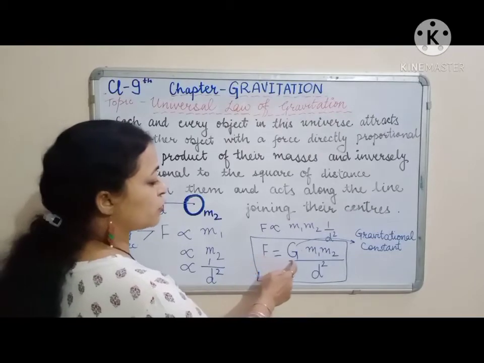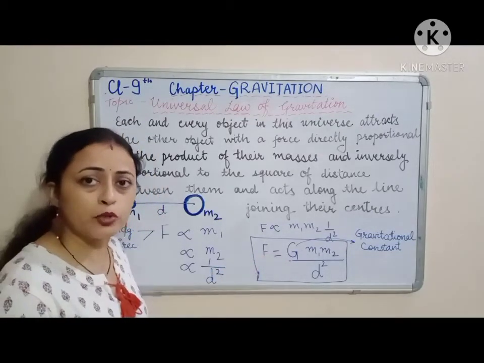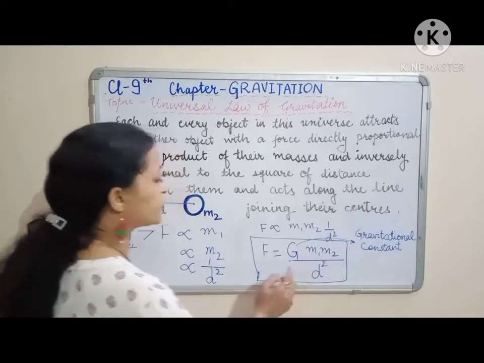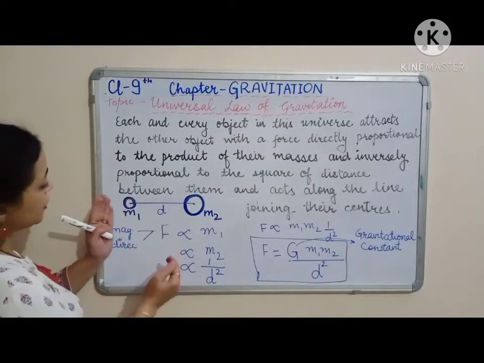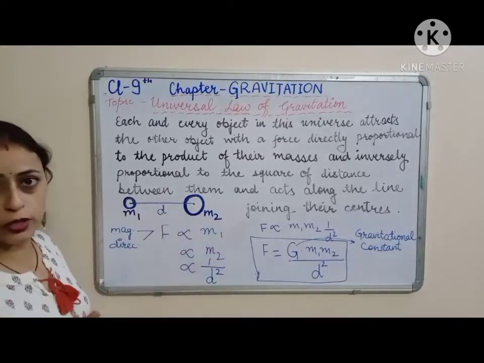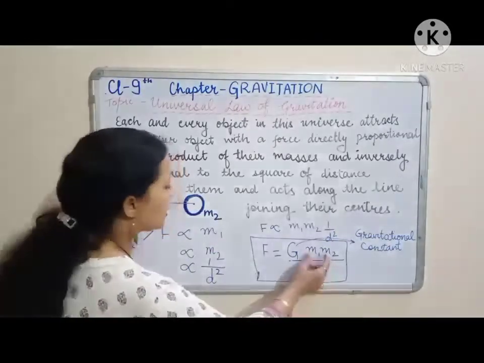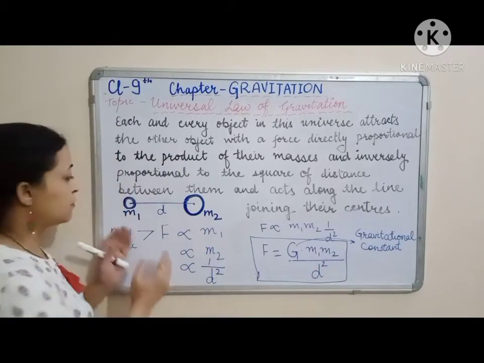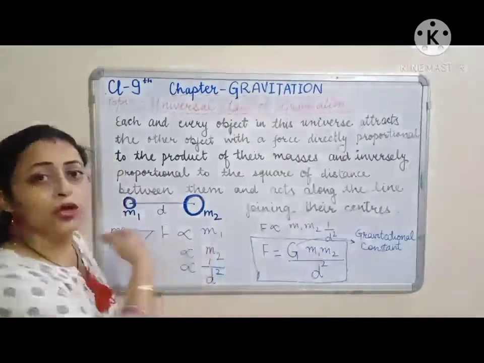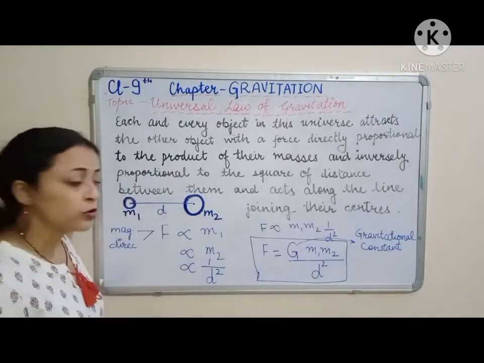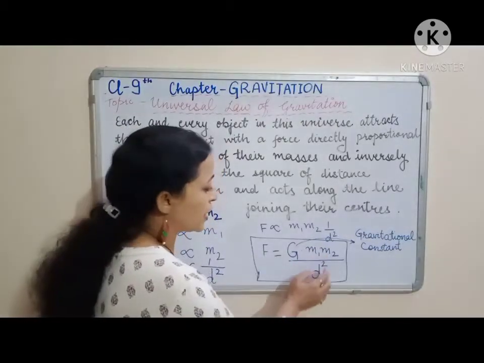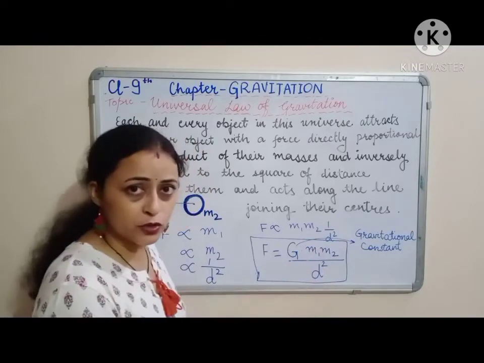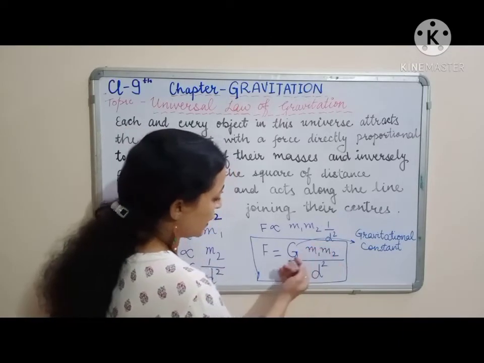We know F is equal to G m1 m2 by d square, where m1 and m2 are the masses and d is the distance of separation between the two objects. If we take m1, m2 and d as one unit, kept separated by 1 meter distance, then what do we get? If m1, m2 and d are 1, 1, 1, clear, then this gets vanished off and we are left with F